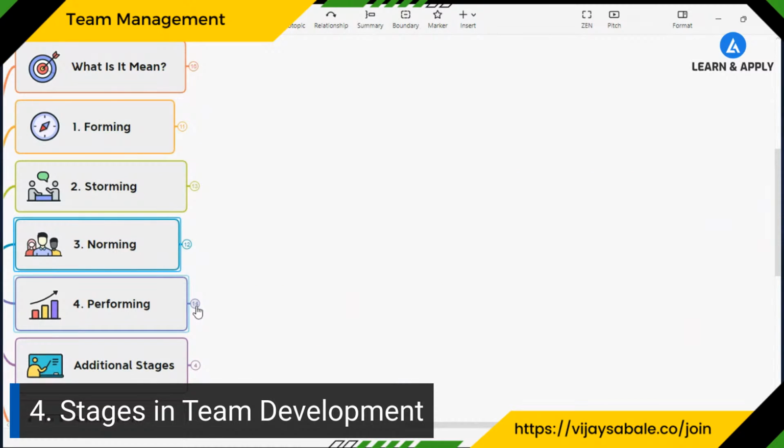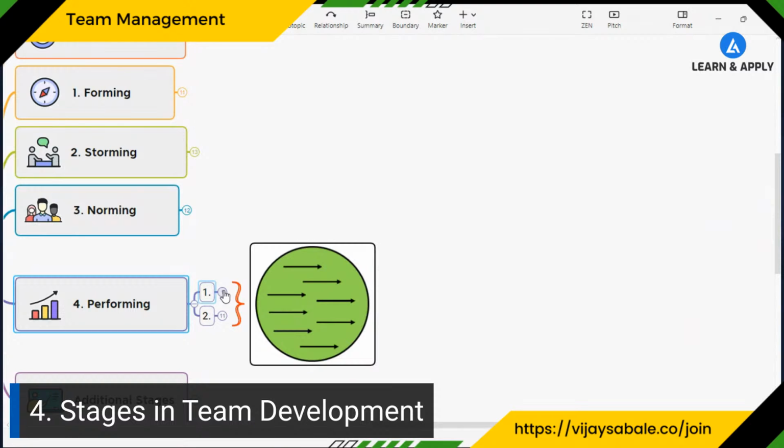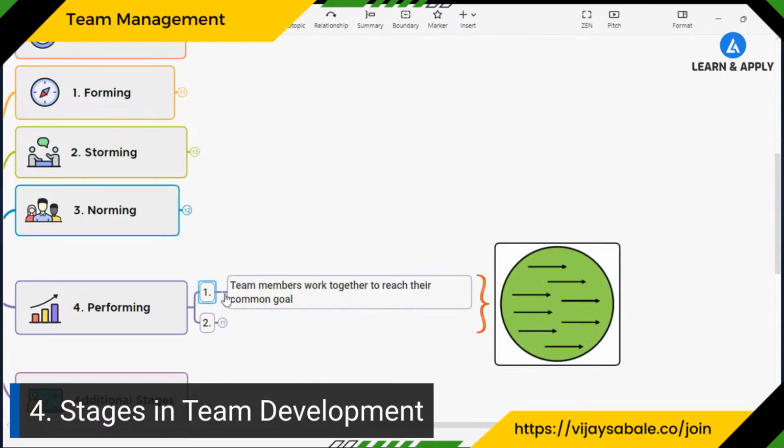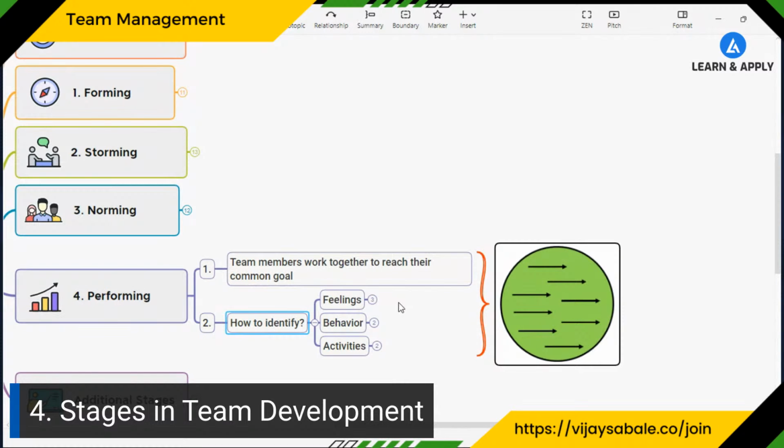The fourth stage is performing. This is the ideal stage that we are expecting, where every team member is aligned with the goals, as we can see in the diagram. All members have the same understanding and are working towards the common goal, right? All the arrows are in the same direction. Team members work together to reach their common goals. Now, how can we identify that?